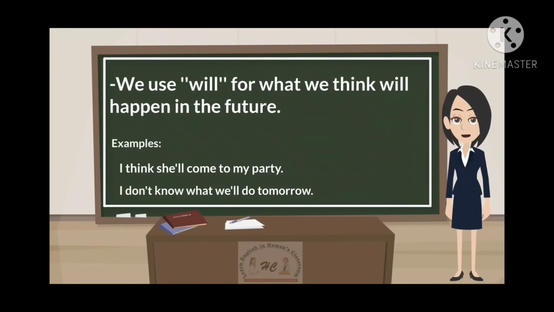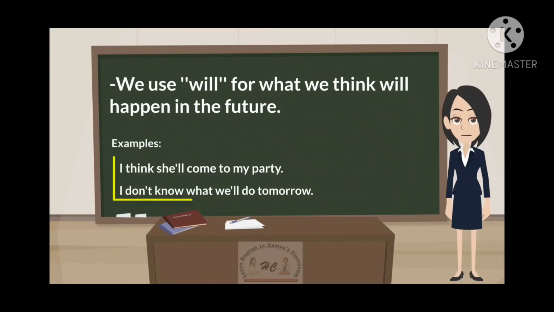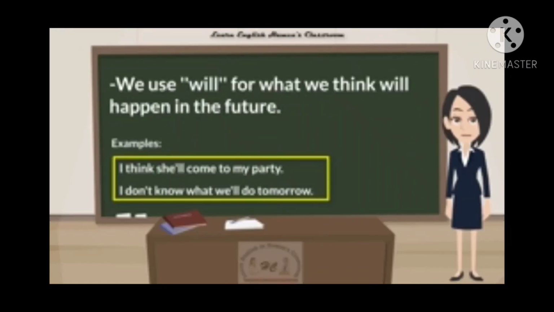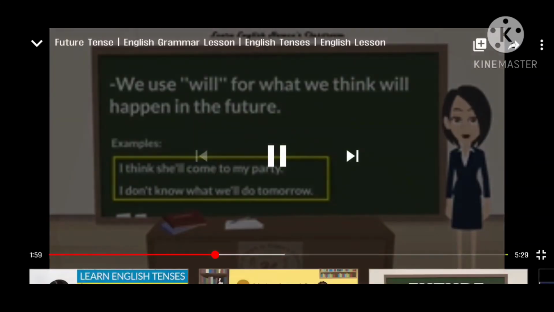Next one, we use will for what we think will happen in the future. For example, I think she will come to my party. Next example, I don't know what I will do tomorrow. What will you do tomorrow?